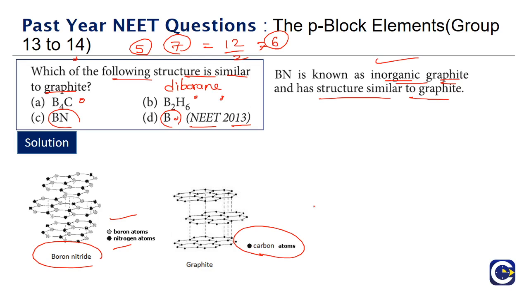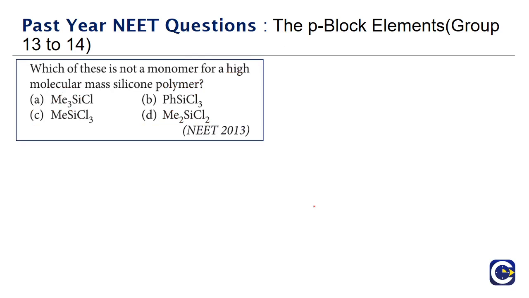Okay, so the correct answer for this is BN, boron nitride. It's also called inorganic graphite, because it will have almost similar structure to that of graphite, the hexagonal layered structure. Next we have a question that came in the NEET paper 2013: which of these is not a monomer for high molecular mass silicone polymer?